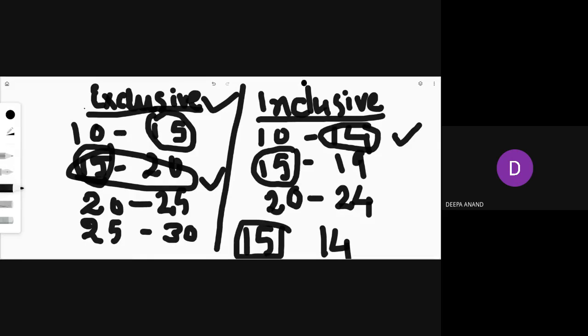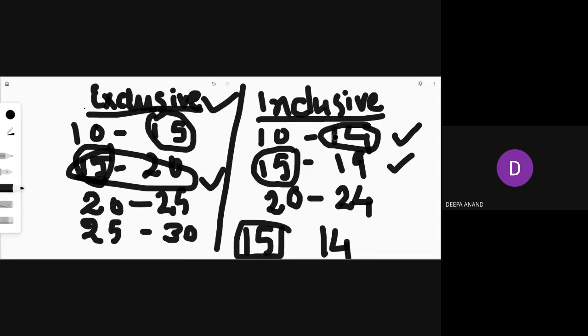That is why it is known as inclusive series. So an item 14 will be shown in this class itself, because it cannot be shown here, as that starts from only 15. And 15 for sure you will show here. If the item is 15, it will come here, and till 14, it will come here.